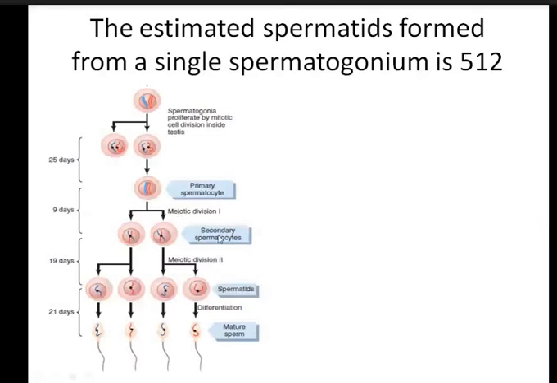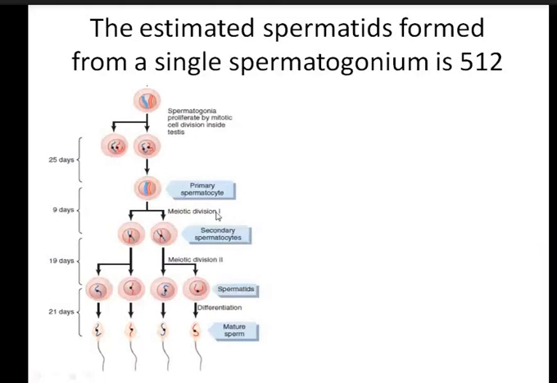Their diploid number of chromosomes 2n will become n. So the chromosomal number is reduced over here, from primary to secondary spermatocytes, in the first meiotic division.